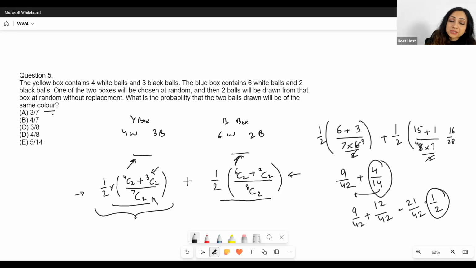Now, none of the options has half, right? So test takers sometimes get really confused that there is no half there. What do we do? Well, it's just a sneaky way of giving the option. Look at this. You have a 4 by 8 here, which is equal to half. So then your answer is D. Just look at each option carefully once. Don't jump back thinking that you must have made a mistake. Just look at the options a little carefully. Sometimes test takers just being a little sneaky. So the answer here is half.